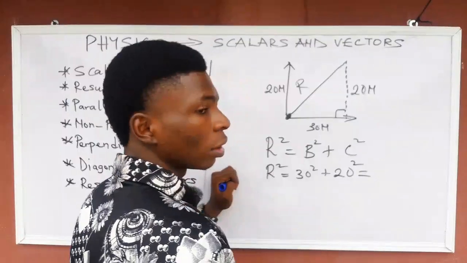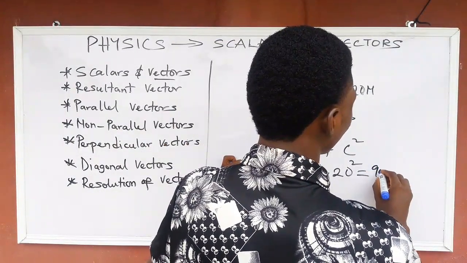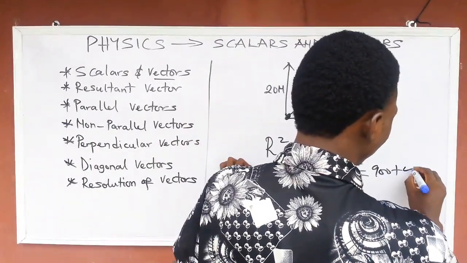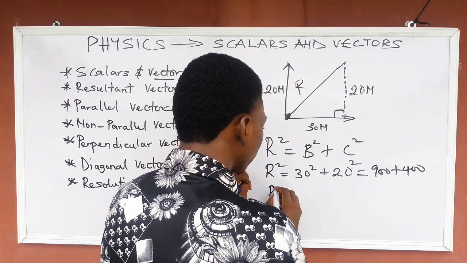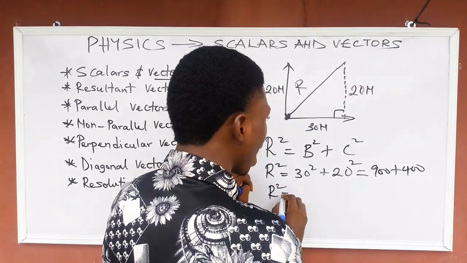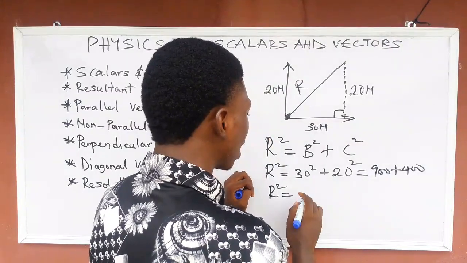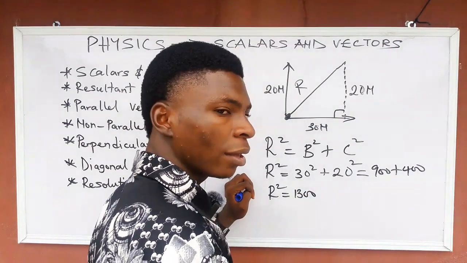Which is equal to what? 30 times 30. That is 900. 900 plus 20 times 20, which is 400. So r square, are you following me now? R square will now be 900 plus 400. That will now be 1300.